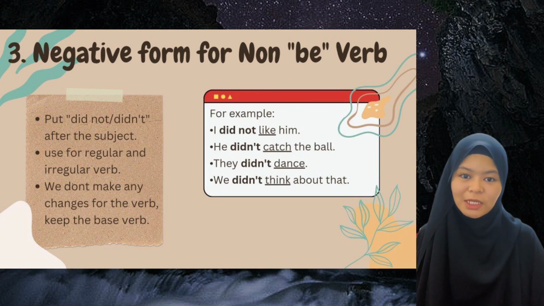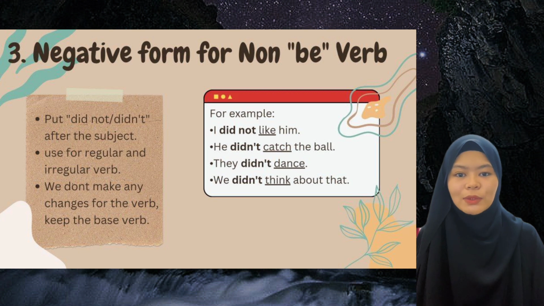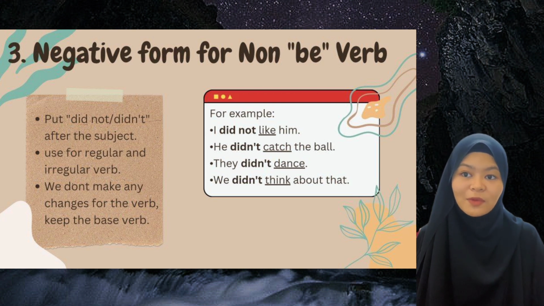Next, moving to number 3, which is the negative form for non-be verbs. To make a negative form for a non-be verb, we can put did not or didn't after the subject. It can be used for regular and also irregular verbs. We don't make any changes to the verb and we keep the base of the word. For example, I did not like him. I is the subject, and after did not we have a verb which is like. So for like, we keep the base of the verb. We did not add the suffix ed or change it to something else.